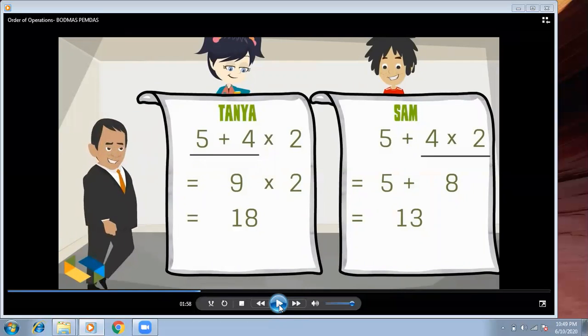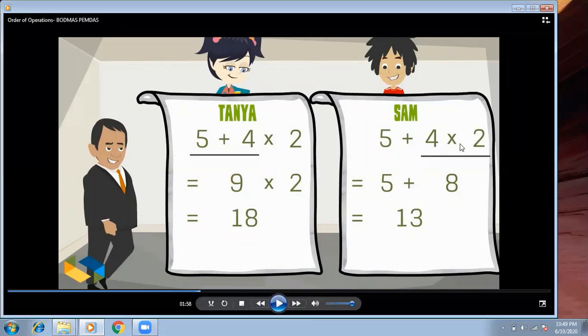Look, the question was the same, but they both solved it with different methods, and they both have different answers. So how do we know which one is correct? Tanya has solved 5 plus 4, 9, that is correct, and multiplied by 2 to get 18, that is correct. And Sam first solved the multiplication.